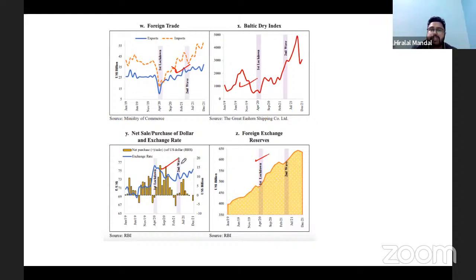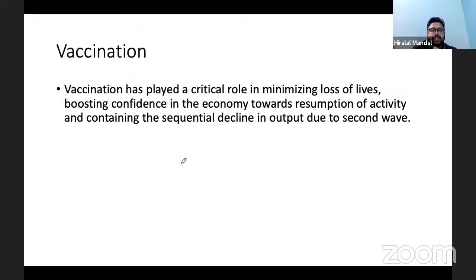So we have high frequency indicators, such as foreign trade, forex reserve, and other things, which are suggesting that India is moving towards a V-shaped recovery. That's what we have understood in this class. In the next class, I'll be able to complete 3 chapters and another 3 chapters in the next 2 classes. So I believe we will be able to complete the economic survey in a maximum of the next 3 classes. Got the point?